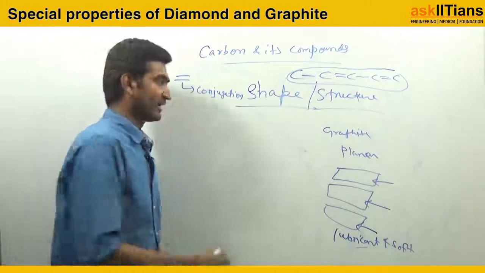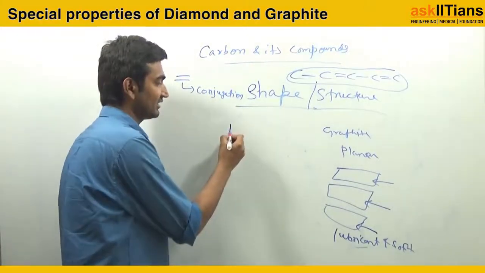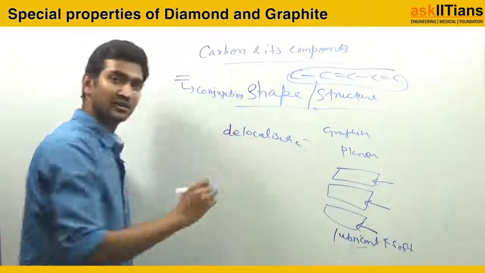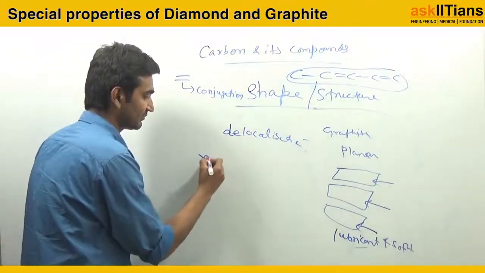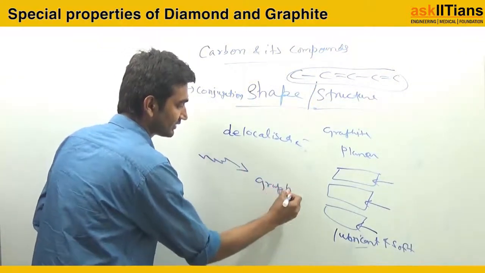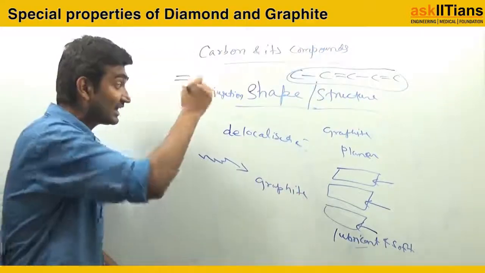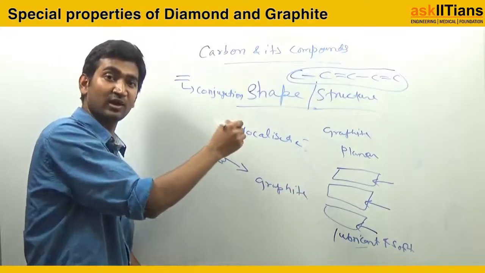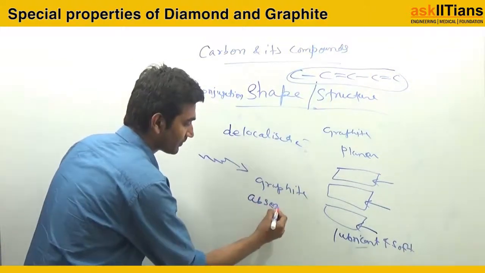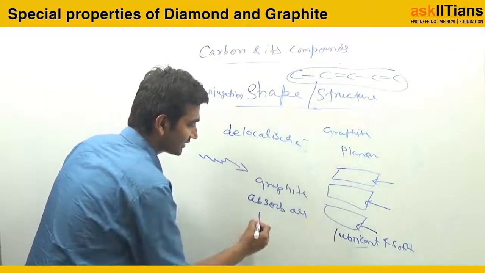Now if I check graphite, in graphite I have a set of something called delocalized electrons. So whenever you pass any light to my graphite, what will happen? The delocalized electrons will absorb all the photons.